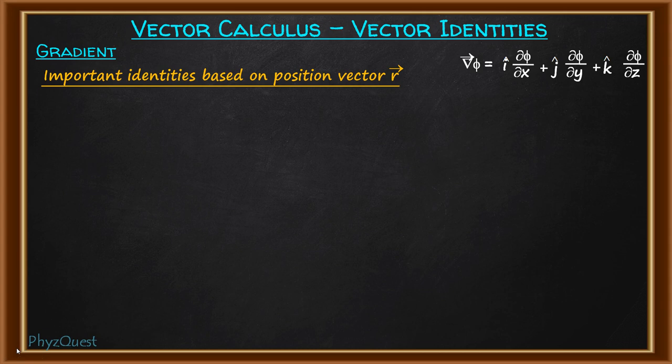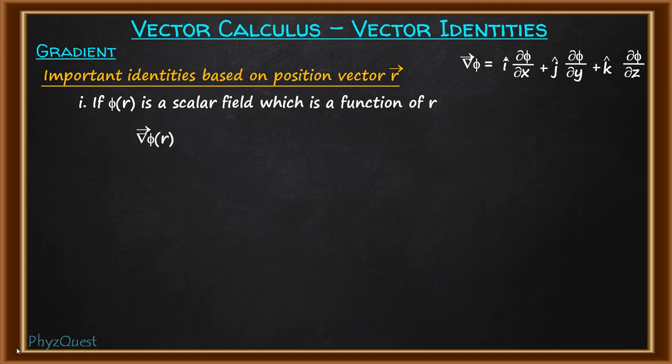So the first rule is, suppose we have a function phi of r, which is a scalar field as a function of position vector r. Now when the gradient of such a scalar field, which is a function of r, is taken, this will be equal to phi prime of r into r cap. Here r cap is the unit vector associated with the position vector and phi prime of r is the first derivative of the scalar field phi of r.